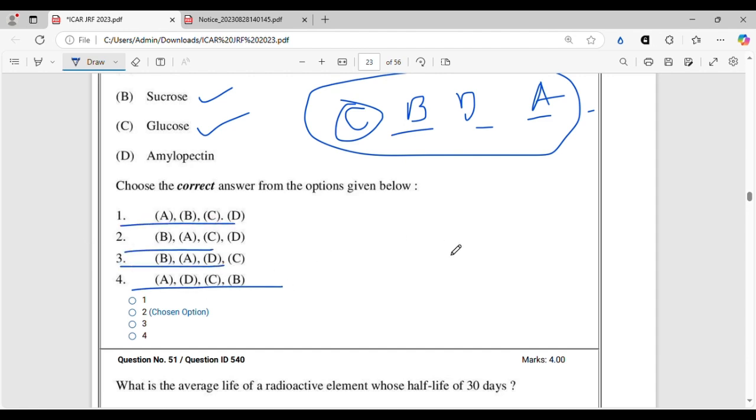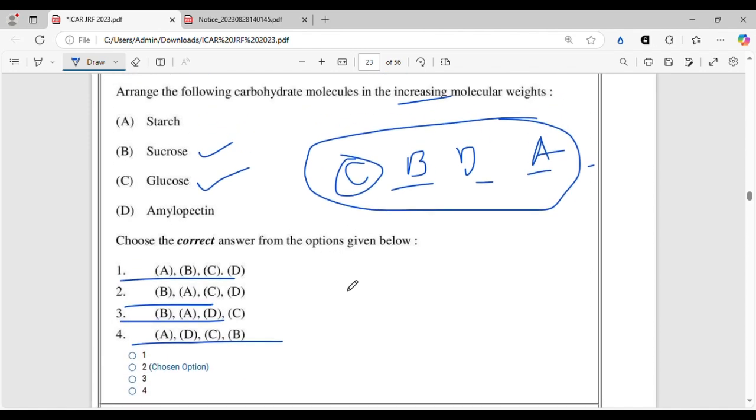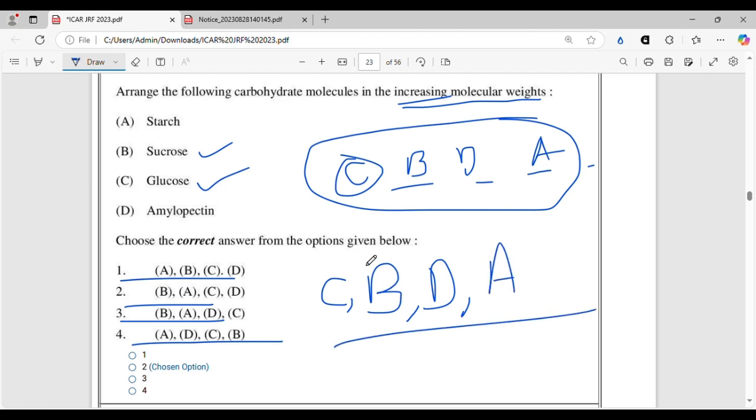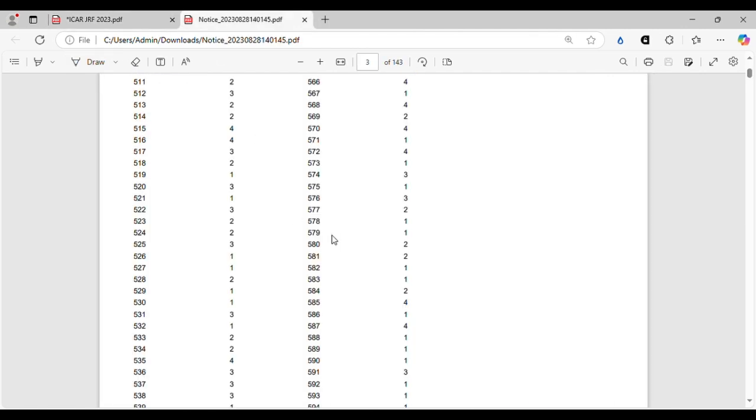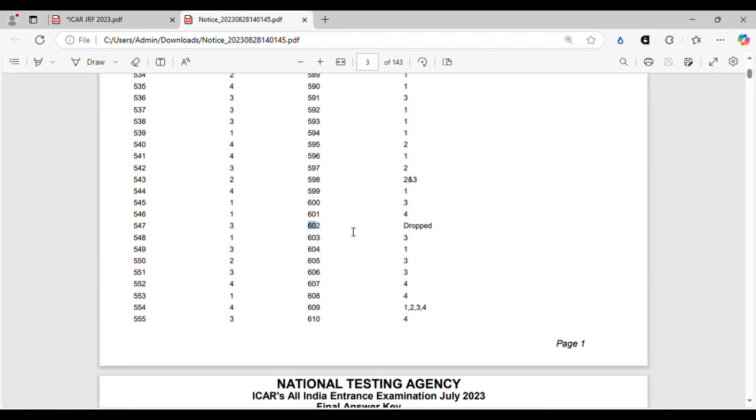So this question was dropped. You can mark anything and you will get the answer. But the correct answer will be C, glucose monosaccharide, that is having the least molecular weight. After that will be sucrose, disaccharide. Then it will be amylopectin, and then it will be starch. So I can show you 602. This question's dropped. You can see here 602 dropped.